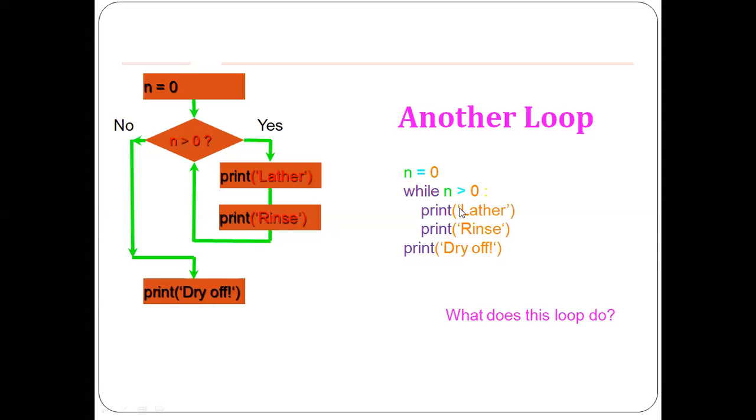So the outcome of this program is that it is going to print only the value dry off, because this condition is not true, that is, when n is greater than 0. This condition is not true, that's fine, it will print only the value dry off, right? So that is the output of this program.